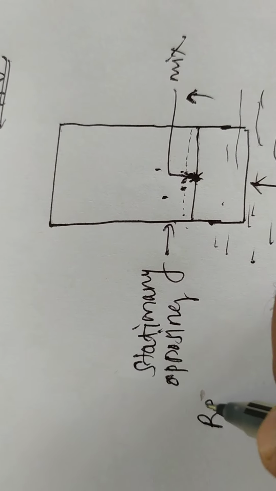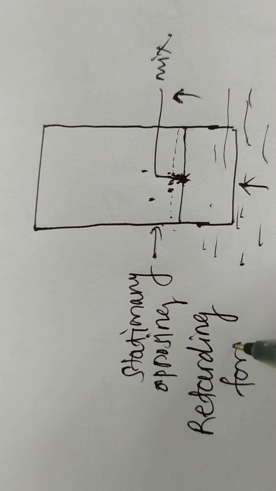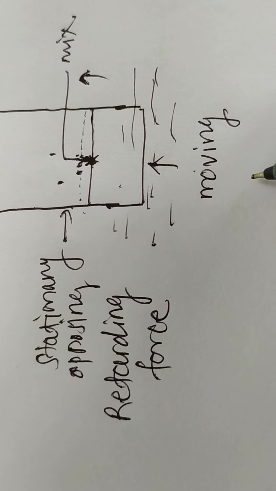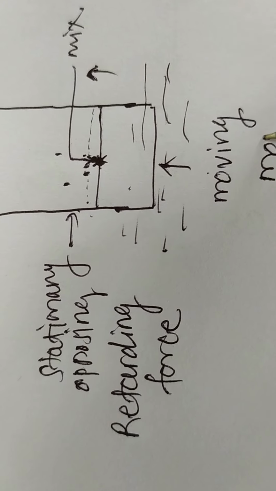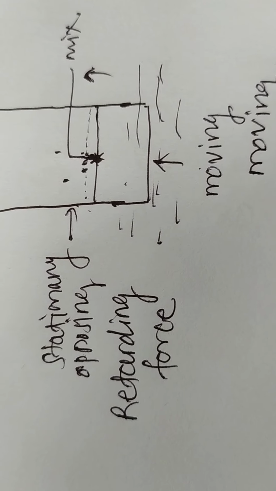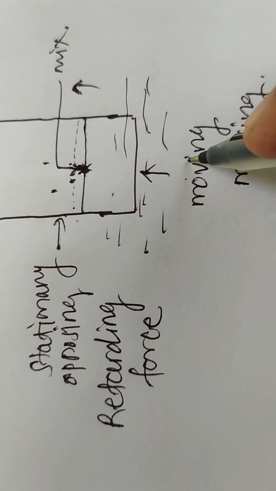In the stationary phase an opposing force, also called a retarding force, is acting, and in the moving phase a moving force is acting.